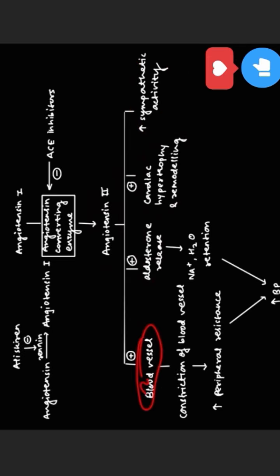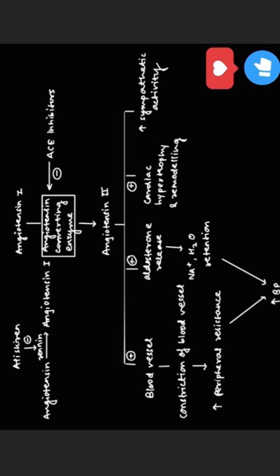The first is blood vessel. It will constrict the blood vessel and increase the peripheral resistance, and so it will increase the BP. The next is aldosterone release. It will retain sodium and water and it will also increase the BP. Third is cardiac hypertrophy and remodeling, and fourth is increasing the sympathetic activity. So this was all about how the BP will increase.